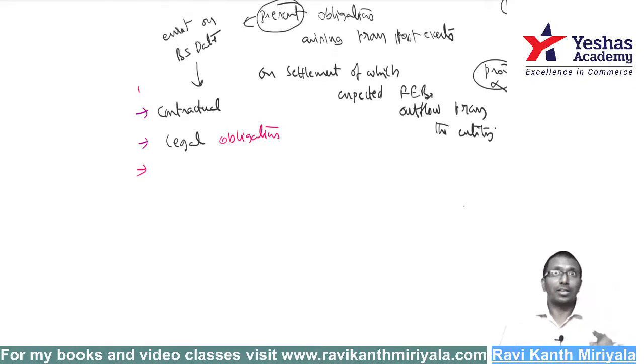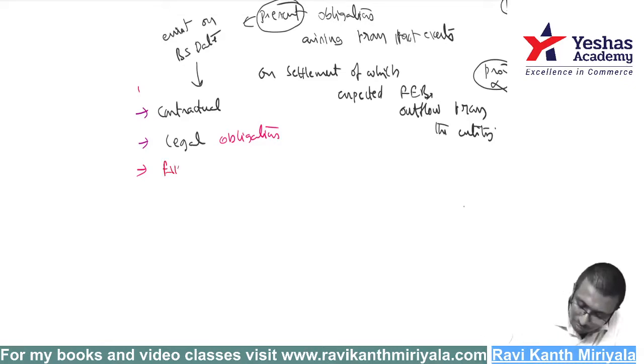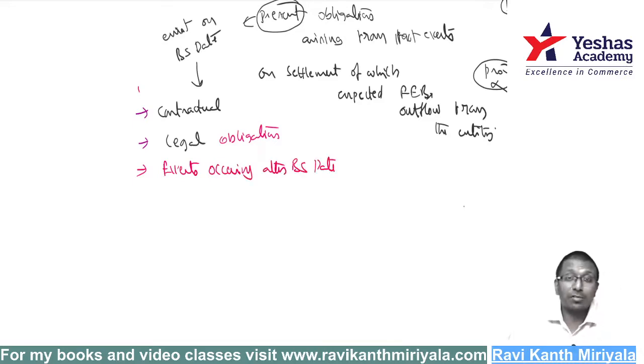The judge told me. It is an event occurring after the balance sheet date, but the judge was telling me I was liable on 31st March itself. That's why I got to know: events occurring after the balance sheet date will also tell me whether the obligation is present or absent. Okay, done, sir. What else?